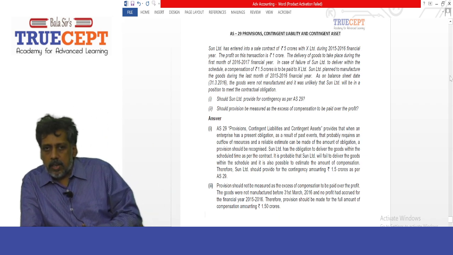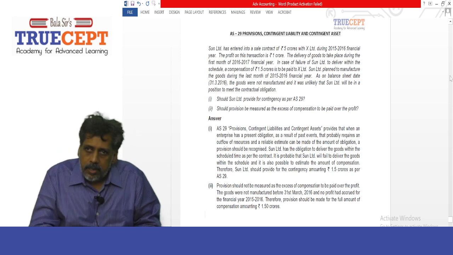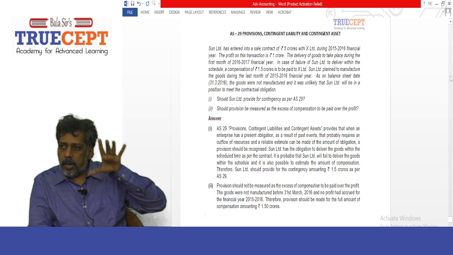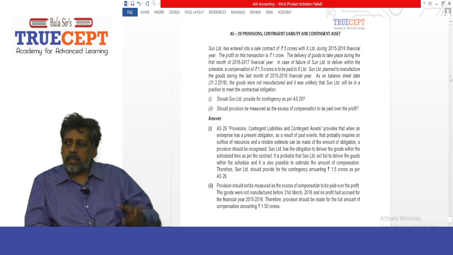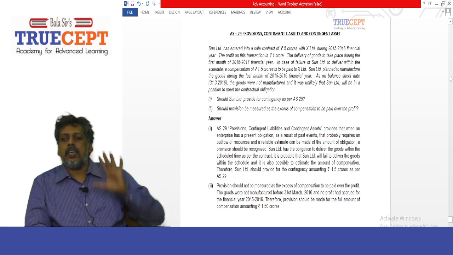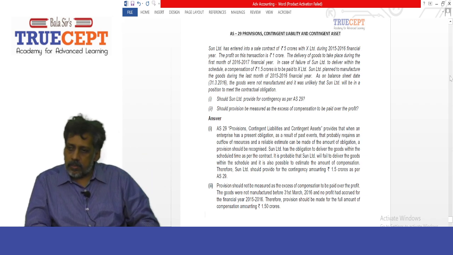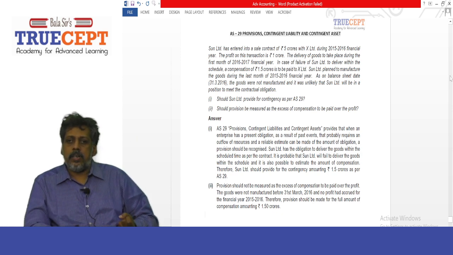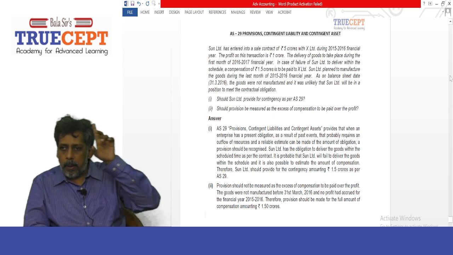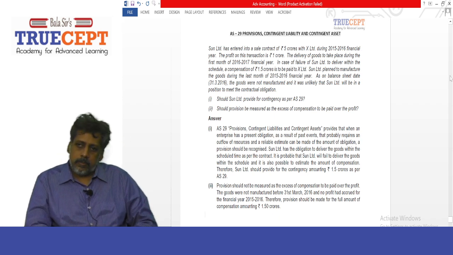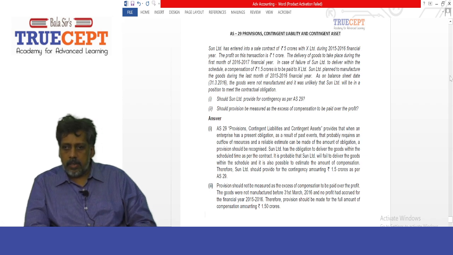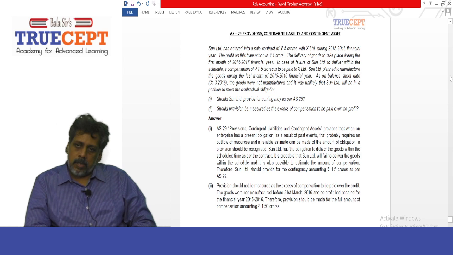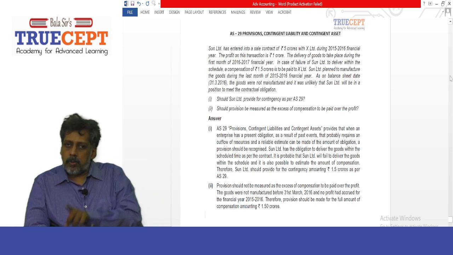And can you consider the 1 crore profit expected and recognize only 0.5 crore as compensation payable to customer? The answer is no. Why? You cannot anticipate gain. Exactly. It is against prudence. Do not be imprudent. That is opposite of prudence. Don't be imprudent or aggressive in your accounting. There is a very high chance of the customer cancelling the contract itself, right? After getting the compensation from you people. Yes. Therefore, do not recognize a provision in excess of the profit expected on the contract.